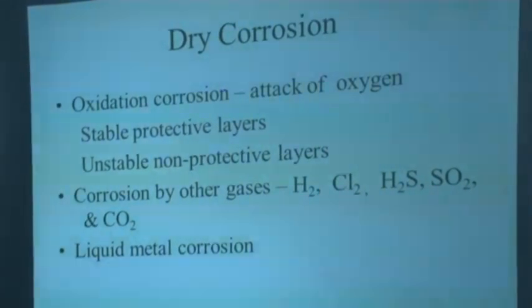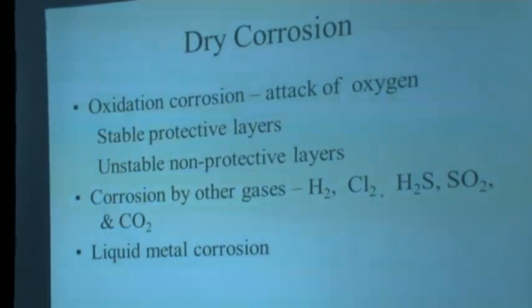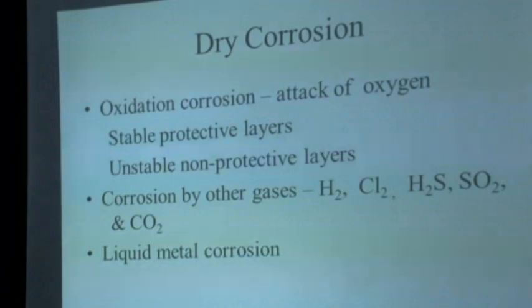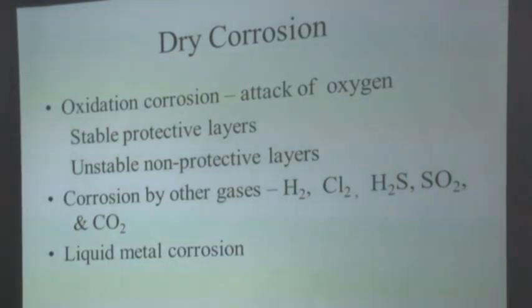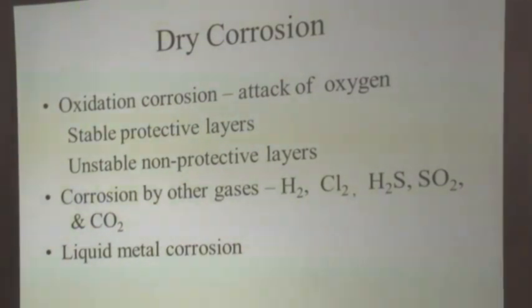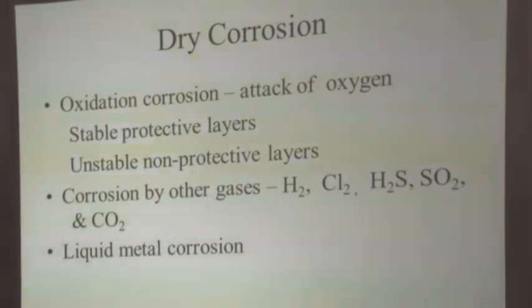When we talk about dry corrosion, it is nothing but the direct contact, direct chemical reaction of the metal with the environment. There is no wet condition. It is a direct oxidation reaction, where it can occur in three ways. The first one is oxidation corrosion, the second one is corrosion by other gases, and the third one is liquid metal corrosion.